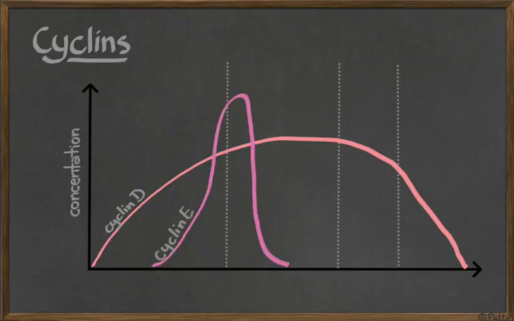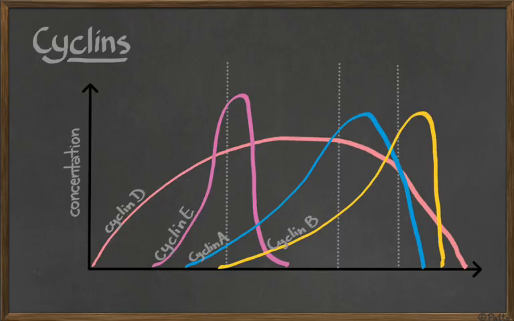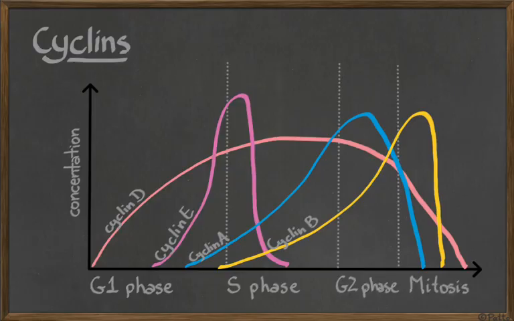We have another one here, the cyclin E, that goes up more or less in the beginning, but not so much in the beginning as the cyclin D, and drops almost immediately after. We have another one here, cyclin A, that increases after the E and then drops before the end. We have here cyclin B that increases almost there in the very end, and it drops also there in the end. So what's happening here? Let's mark. This is the G1, G2 phase, and then you have mitosis over there.